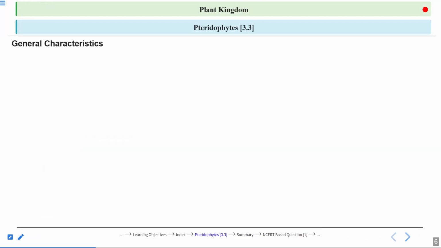Now we will talk about some of the general characteristics of pteridophytes. Pteridophytes are used for medicinal purposes and as soil binders. We know these pteridophytes as very good soil binders. They bind the soil because their roots go deep into the soil and they hold the soil tightly. So they are known as soil binders.